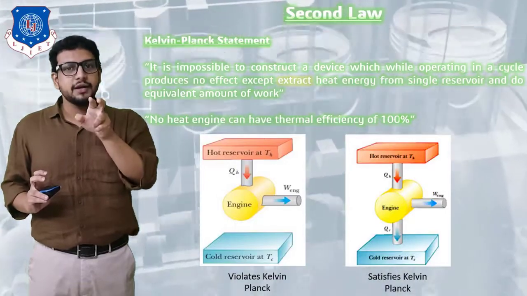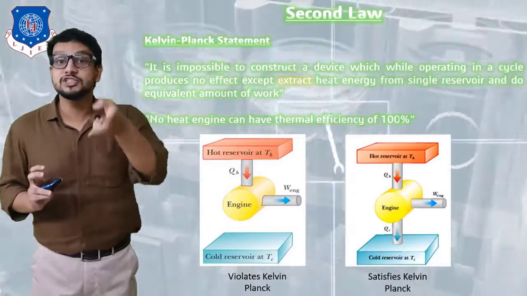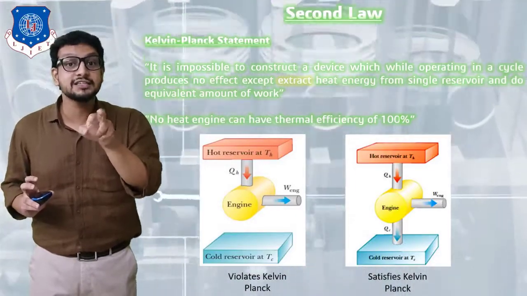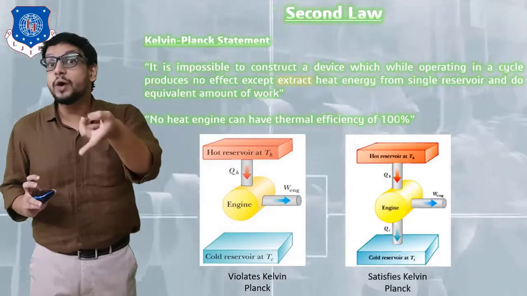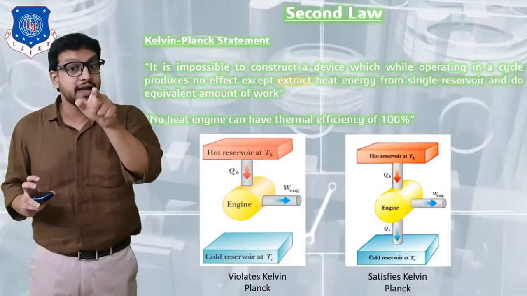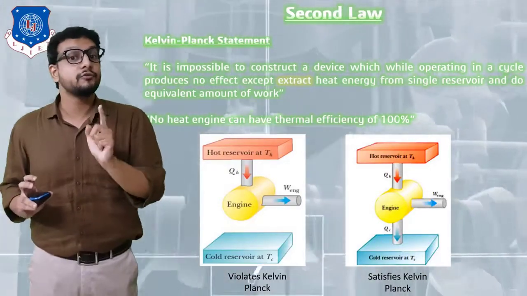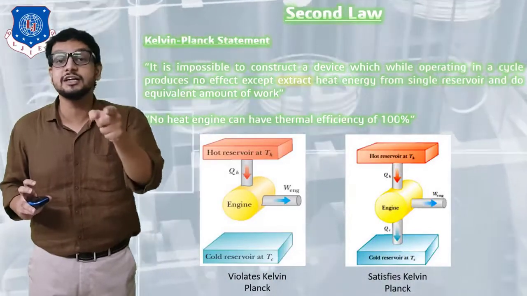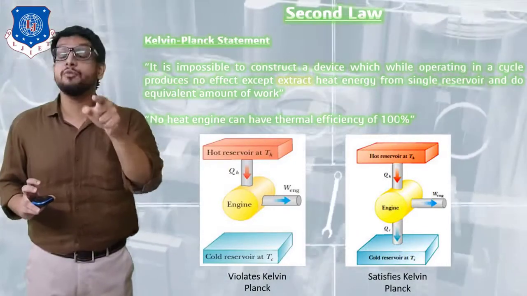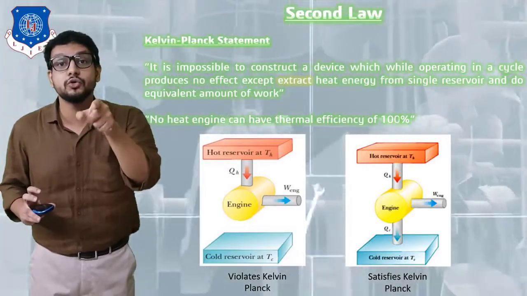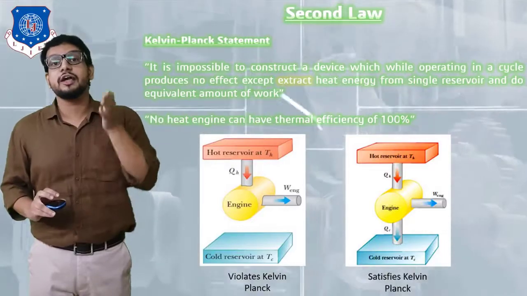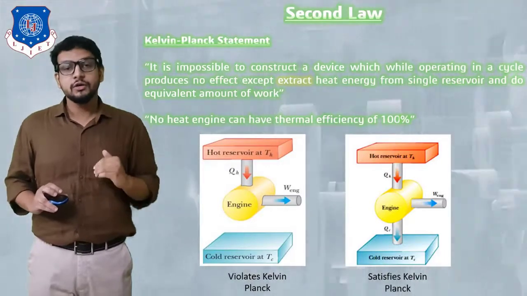So you can understand the statement: it is impossible to construct a device, which means the first type of device or first diagram shown, such a device cannot be constructed which, while operating in a cycle, produces no effect except to extract heat energy from a single reservoir, which here is our hot reservoir, the heat source, and do an equivalent amount of work, which means Q is completely converted into work energy, which is not possible. So this is what Kelvin-Planck has told in our second law of thermodynamics.